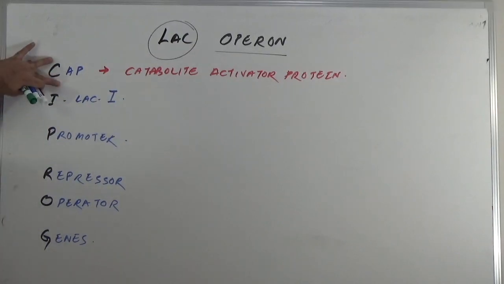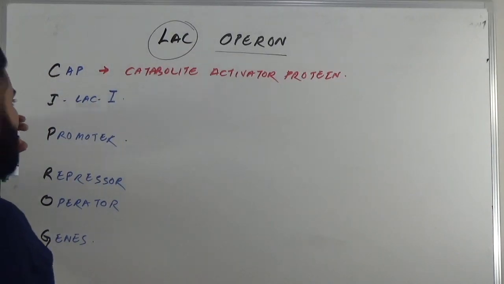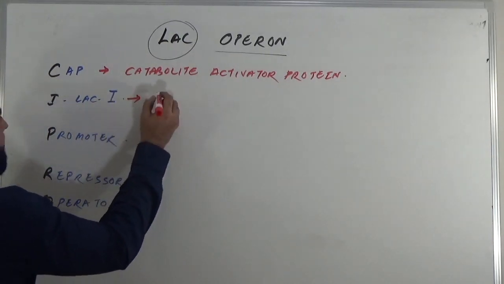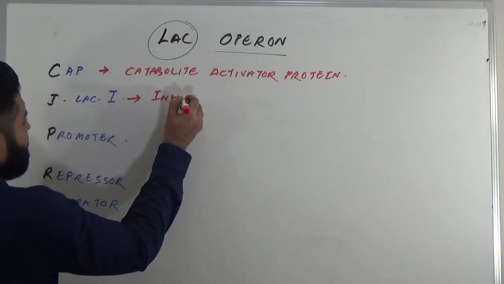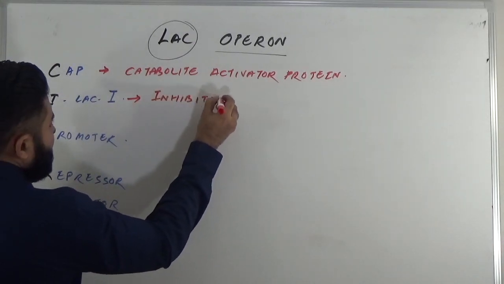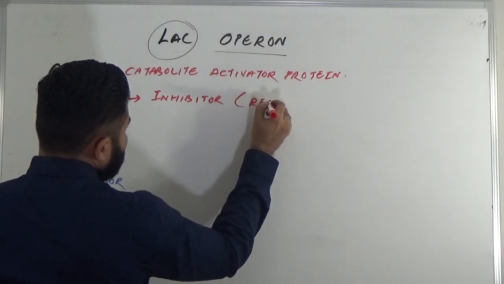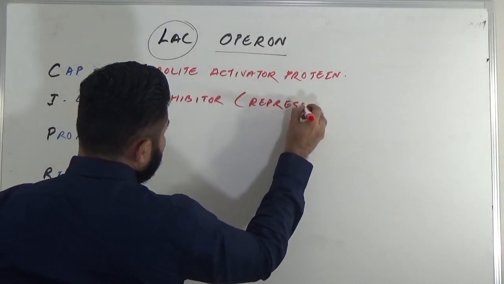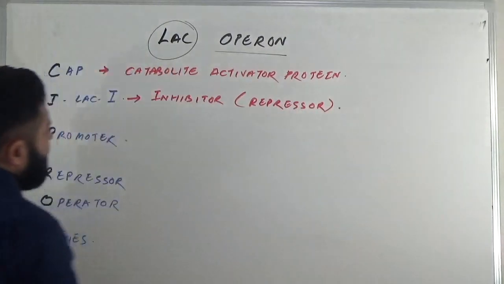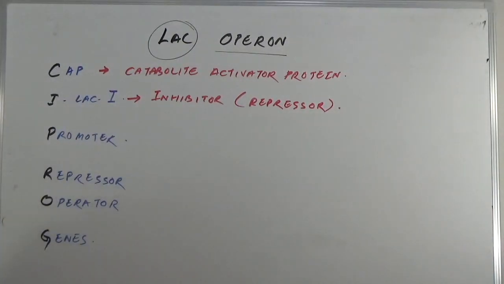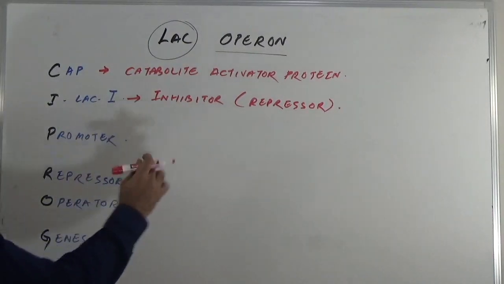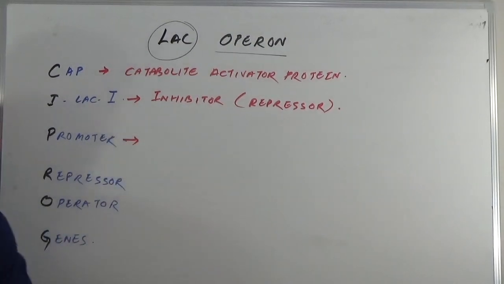Now how it is going to do its job, I'm going to mention in a while. Lac I is an inhibitor. Inhibitor means what? Basically it is responsible for the synthesis of a repressor protein, which will bind to the operator. I'm going to give the picture so that it will be much clearer.